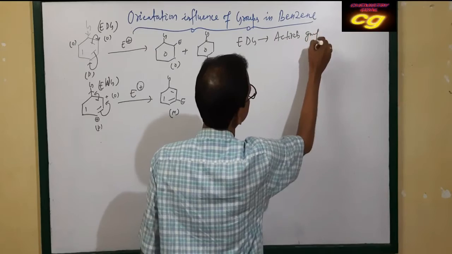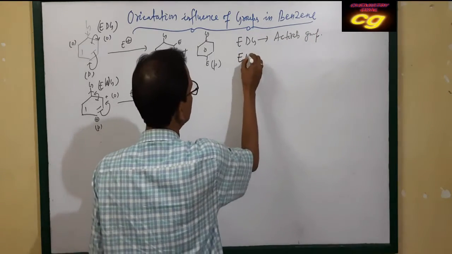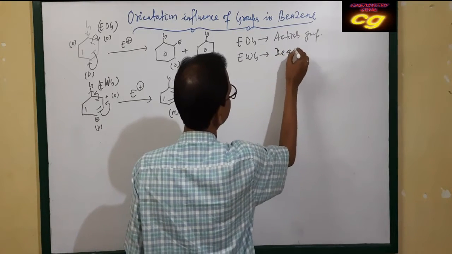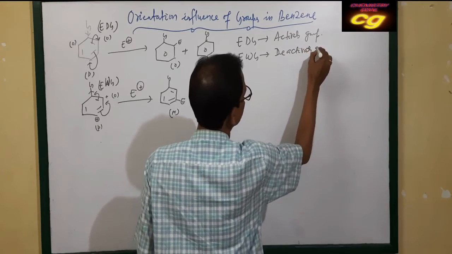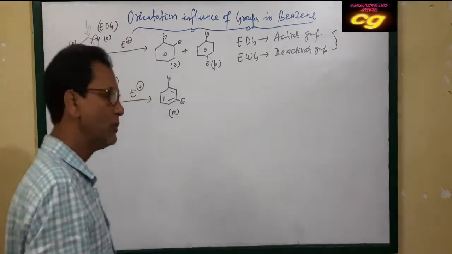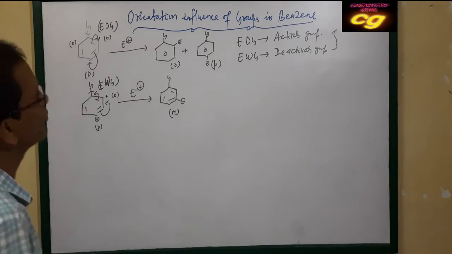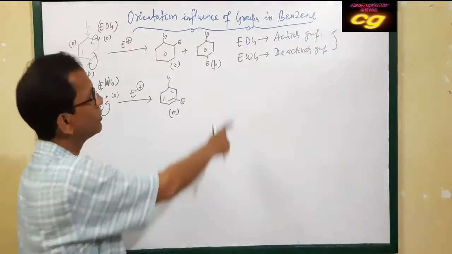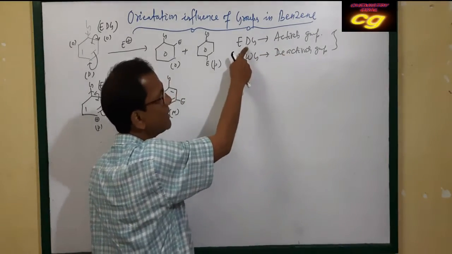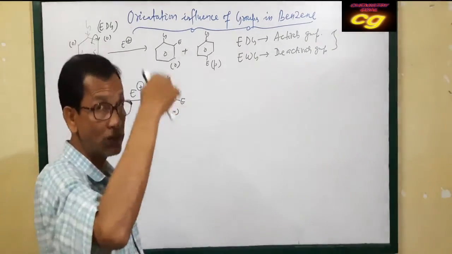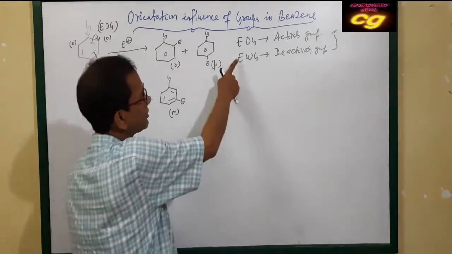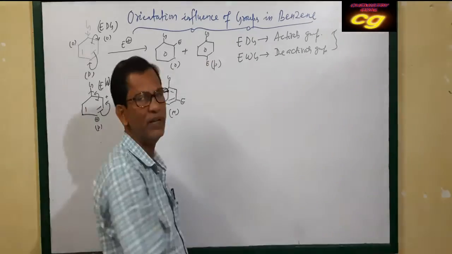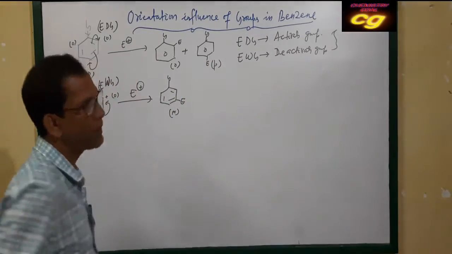So there are two names: electron donating groups are called activating groups, and electron withdrawing groups are called deactivating groups. There are two types of groups attached to benzene. Electron donating groups activate the ring because they supply electrons, so electron density increases and the reactivity of benzene increases. But with electron withdrawing groups, electron density decreases, so the reactivity of benzene decreases. So these are two types of groups.